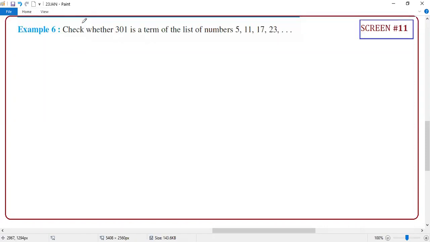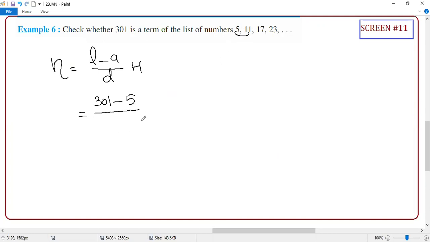Guys, I think the same thing. Whether 301 is a term in this, you have to justify. Yes or no? So for justification, which formula, student? N only. Correct or not? Whatever term you want to justify, that is your last term, minus your first term, divided by the common difference, 11 minus 5, which is 6. So what is the answer you'll get? 301 minus 5 is what, student?